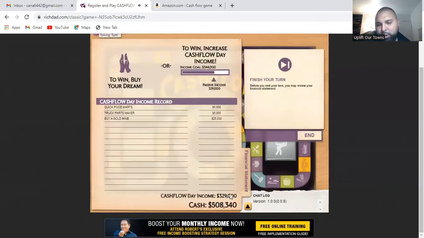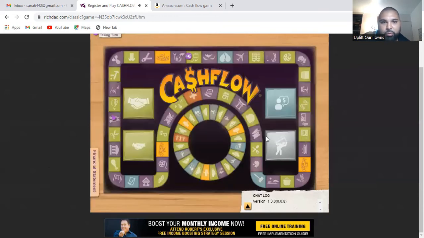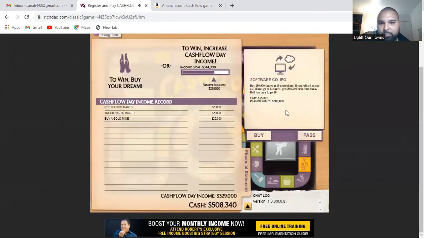Right now, I have $500,000 in cash, so I can make some more investments. So if I invest $25,000, a possible return is 500,000. If you roll a six on one die, so I have to roll a six to get those $500,000. I mean, 25,000 is not a lot. I have $500,000, so I'm gonna do it. Unfortunately, I get zero, so that's okay.